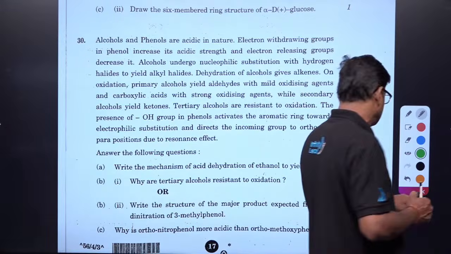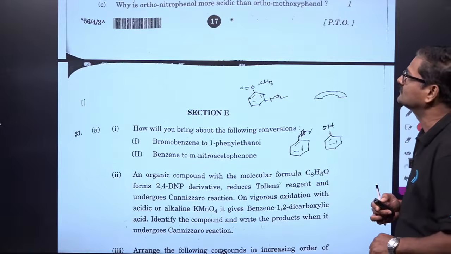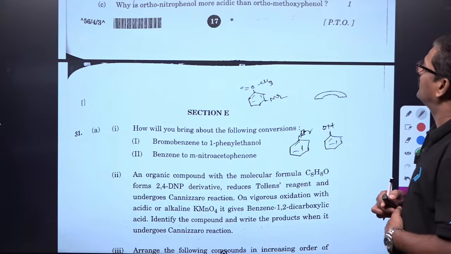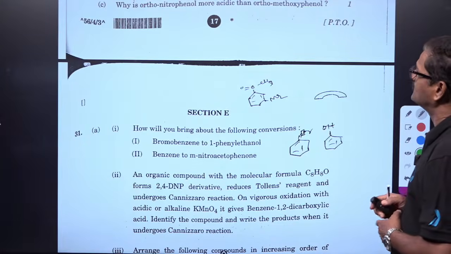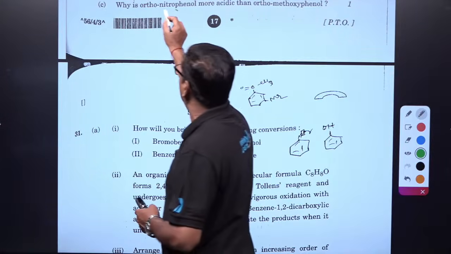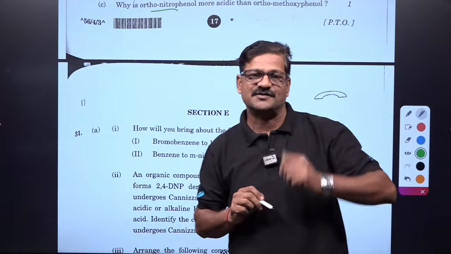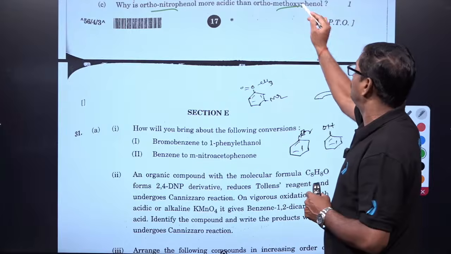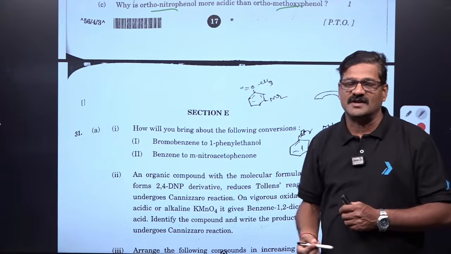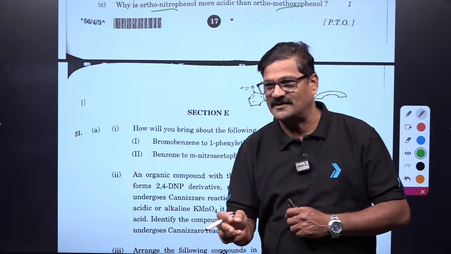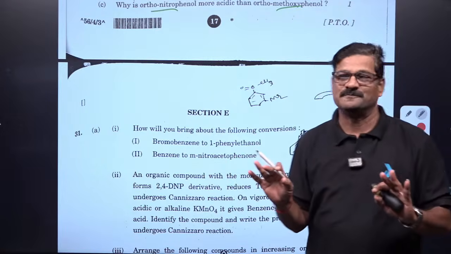And moving ahead, why is orthonitrophenol more acidic than orthomethoxyphenol? In orthonitrophenol, the electron withdrawing group increases acidic nature, and in methoxyphenol, the methoxy group is an electron releasing group, which decreases acidic nature. It is there in the NCERT, direct NCERT beta.